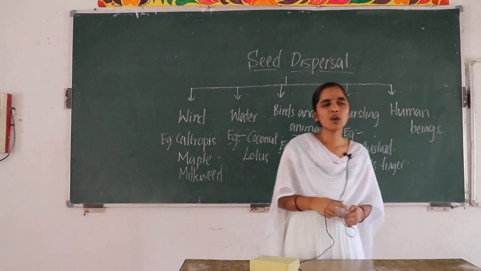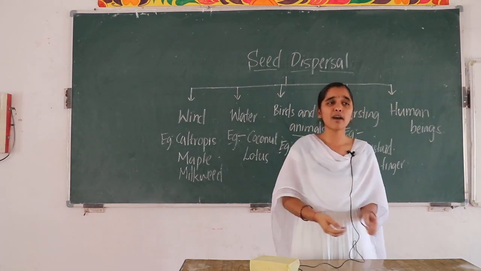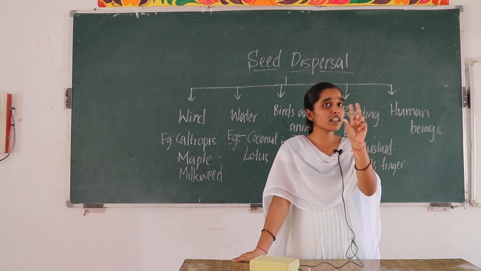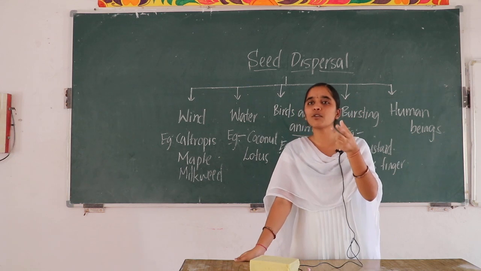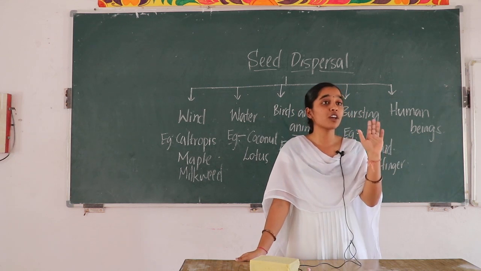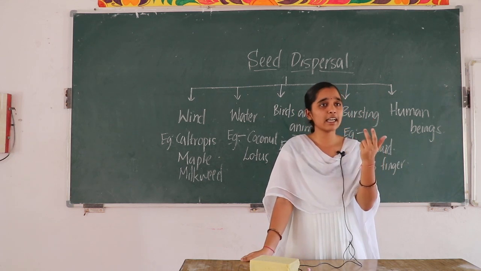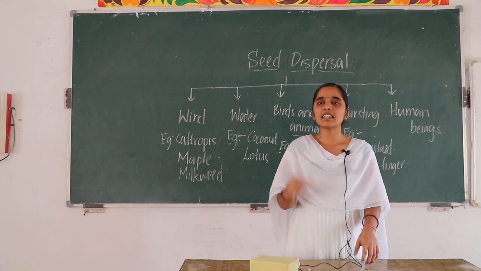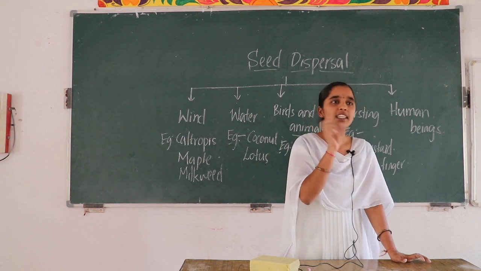How are the seeds dispersed by human beings? Do you know tomato, children? It's a common vegetable which we use in all curries, and some have a favorite curry also, like our Soumya sister has. And that tomato is not native to India.